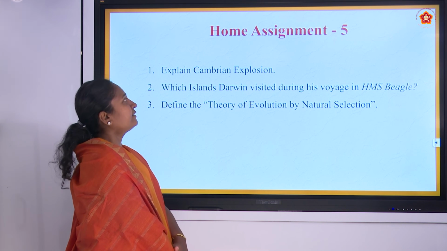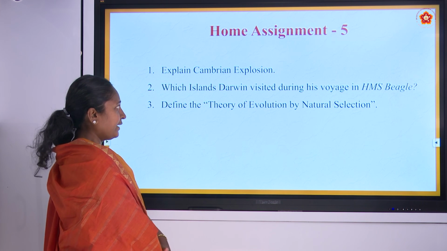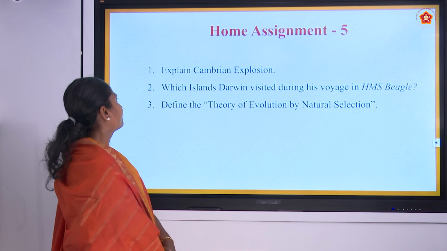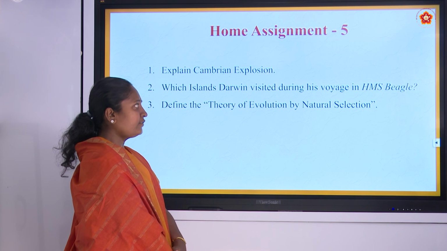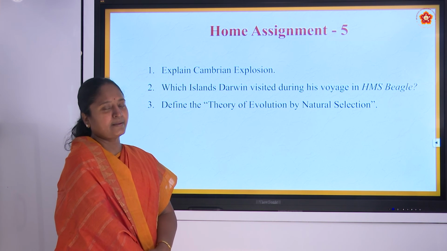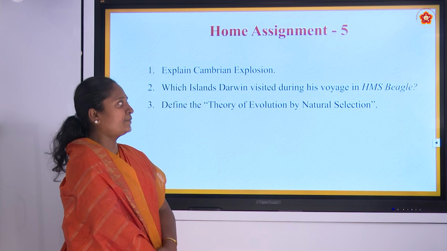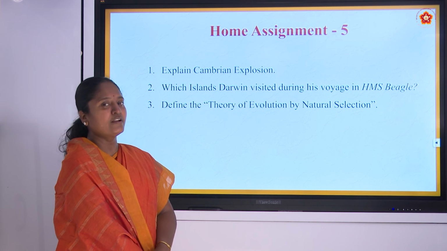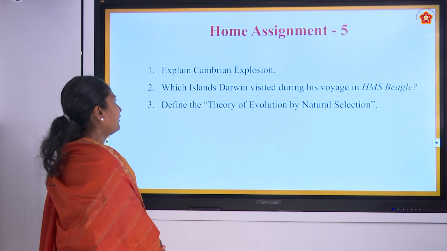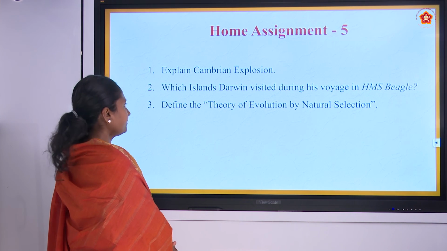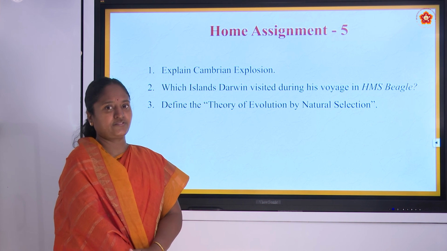Now we will see the home assignment for this session. Explain Cambrian explosion. Which island did Darwin visit during his voyage in HMS Beagle? Sometimes you may also see a question on the name of the ship in which he travelled. So just make sure that you remember each and every word of that Darwin voyage. Define the term theory of evolution by natural selection.